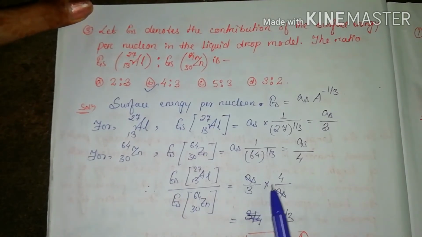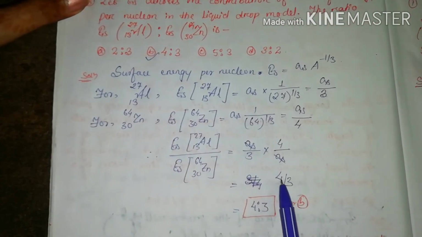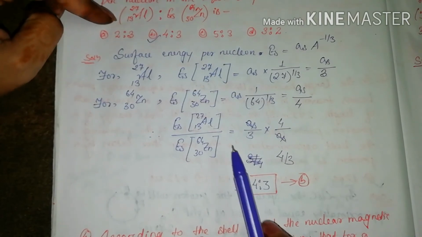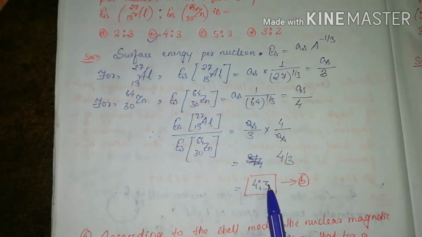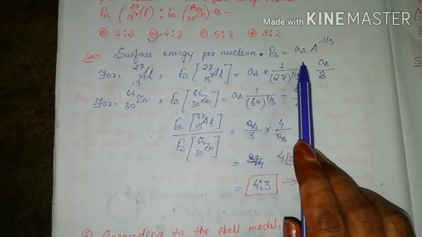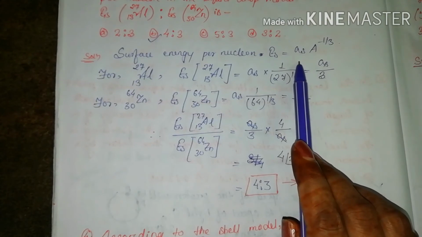So the ratio finally will be equal to A^(1/3) by 3 into 4 by A^(1/3). So this will get cancelled and finally you will have 4 by 3. So this is the ratio of the surface energy of these two nuclei, which is 4:3. So the correct option is option B. This is very simple, we only need to remember this particular surface energy per nucleon formula, right?